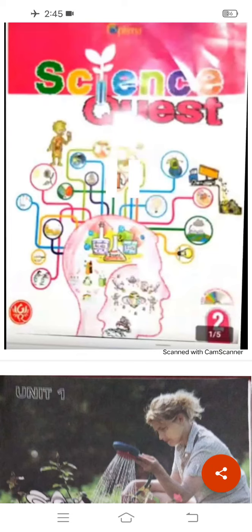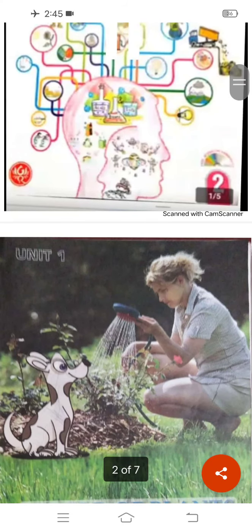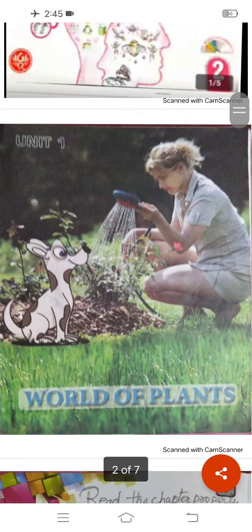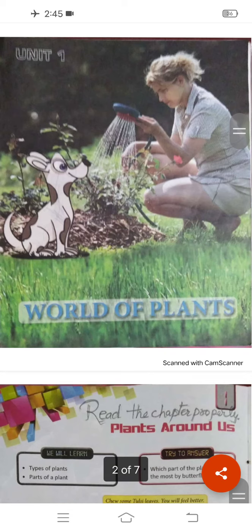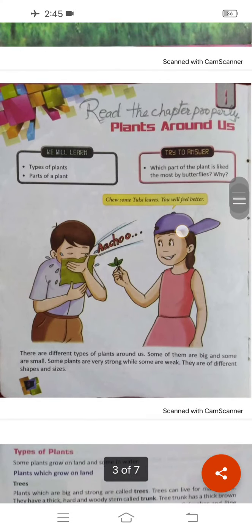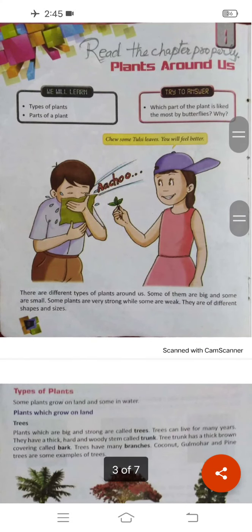This is your class second science book, Science Quest. Today we are going to read Unit 1, World of Plants. In Unit 1, we will read about plants, the parts of a plant, and the different types of plants. That is why the unit name is World of Plants. So this is our first chapter, and its name is Plants Around Us.